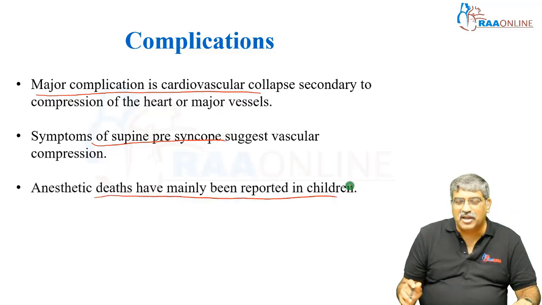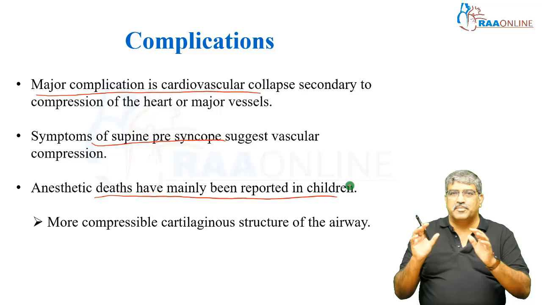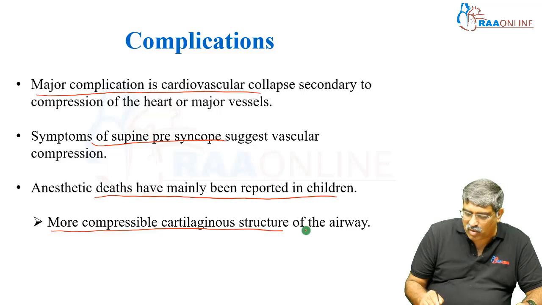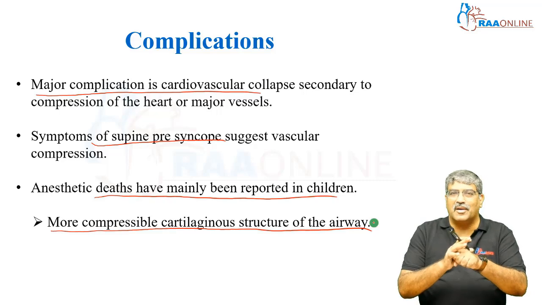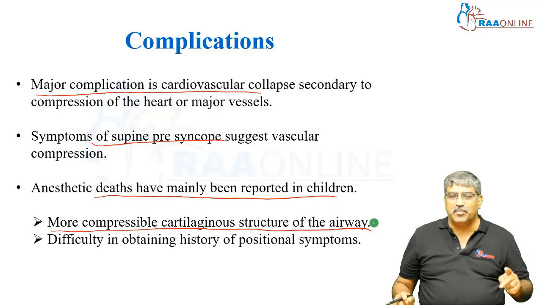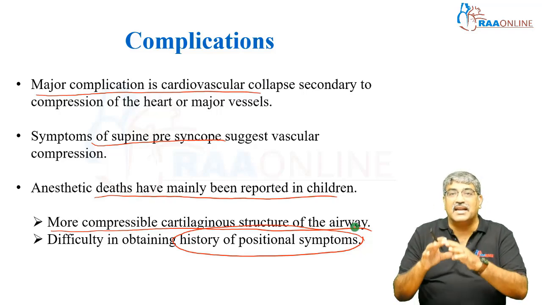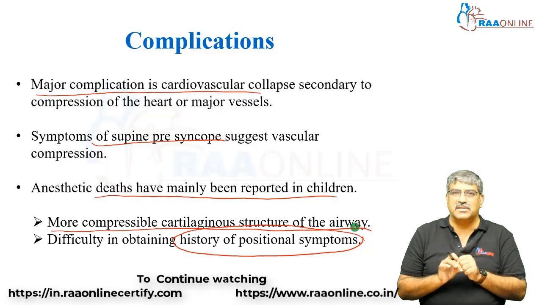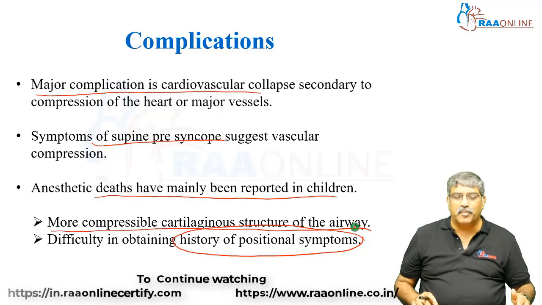Anesthetic deaths are mainly reported in children. This is because of two major differences between the adult airway and pediatric airway. The pediatric airway has more compressible cartilaginous structures, so it is easily prone to compression. When a big mass is there, it can easily compress the airway. And the next important thing is that obtaining history of positional symptoms can be slightly difficult in children when compared to adults, because the positional symptom is the most important thing in mediastinal mass. In children, this history cannot be elucidated and it will lead to problems in the perioperative period.